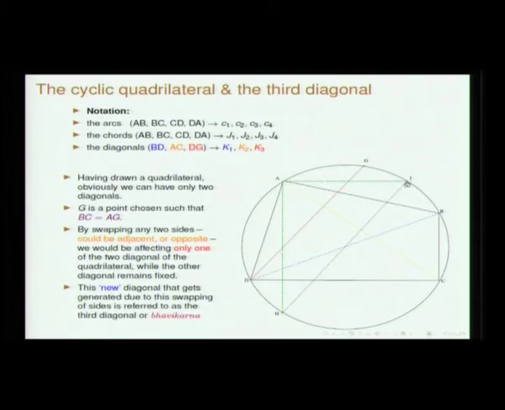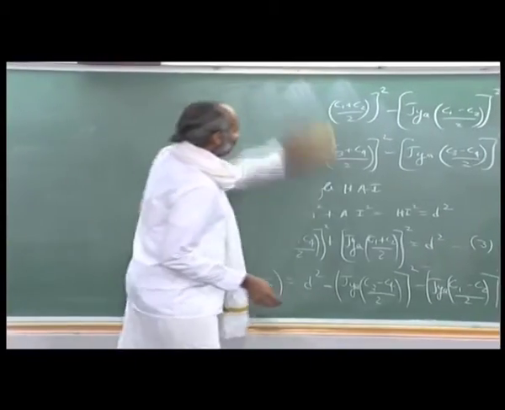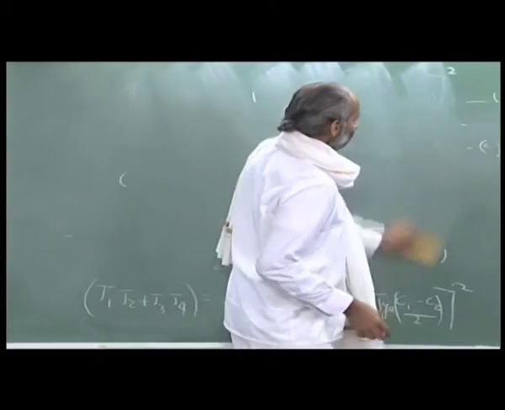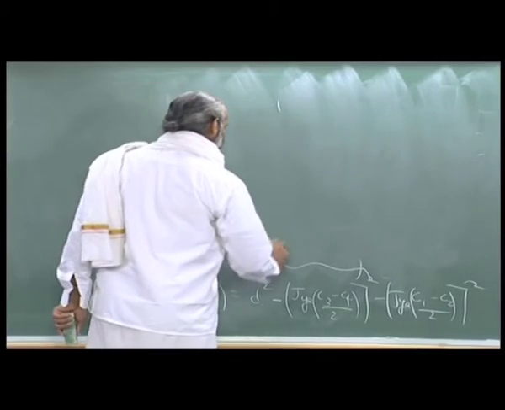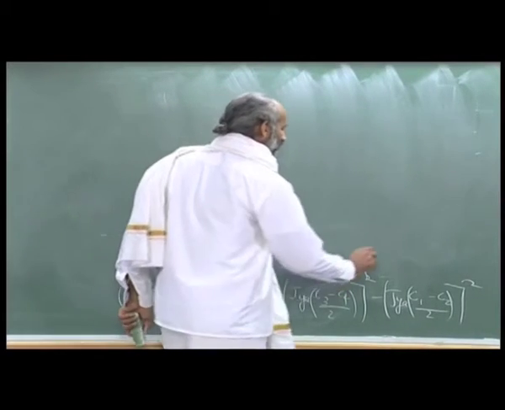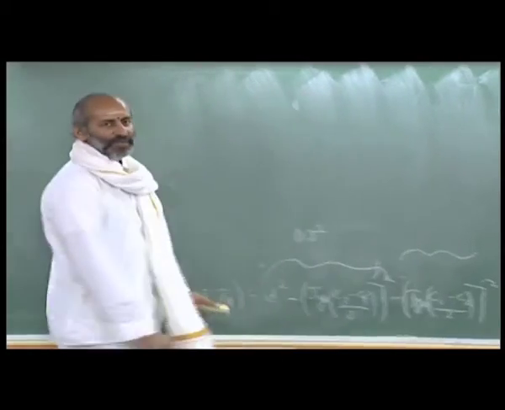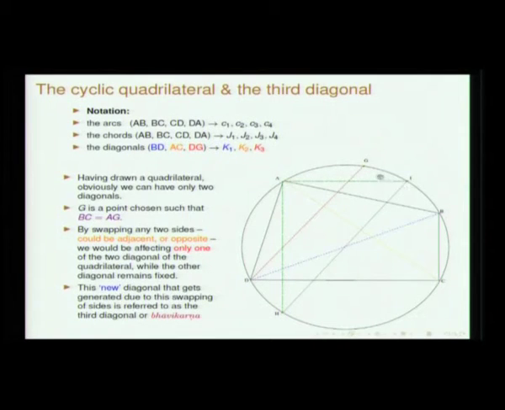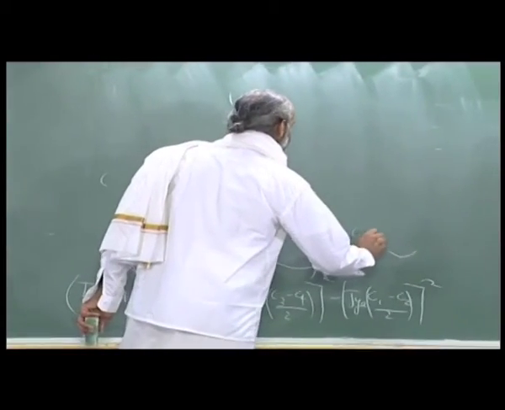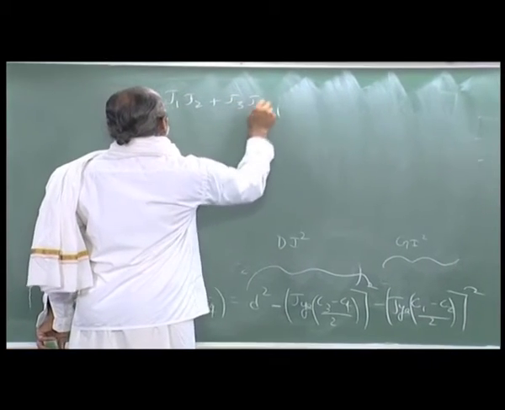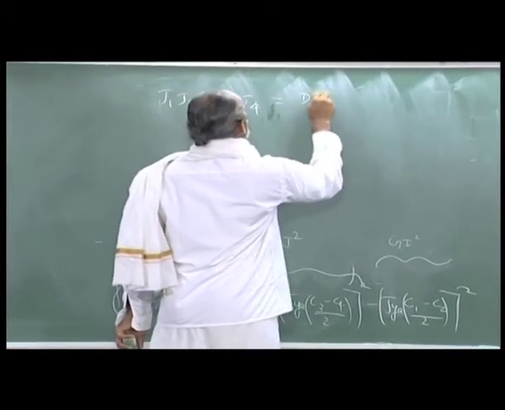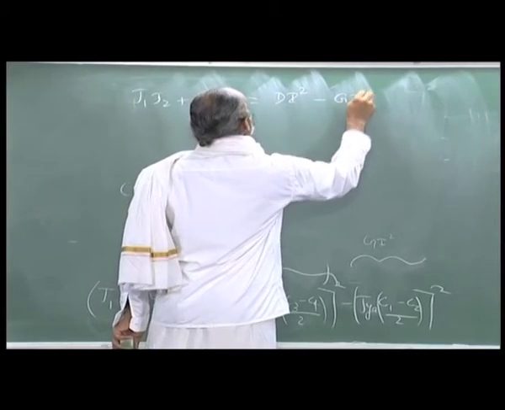So, this gets eliminated, and the ja of (C1 minus C2) by 2 square can be conceived of as GI square. So, we have J1 J2 plus J3 J4 is equal to DI square minus GI square.